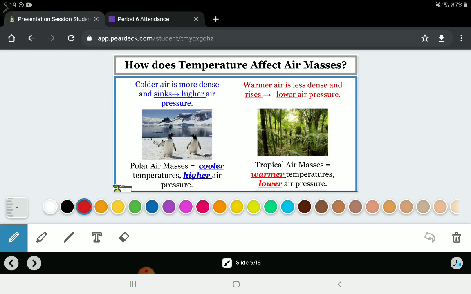And then warmer air is less dense. It rises, and because it's moving up from the ground, it is creating lower air pressure. So we don't have as much dry air pushing down on us. We actually have moist air that is lifting up. So tropical air masses are warmer temperatures and they have lower air pressure.